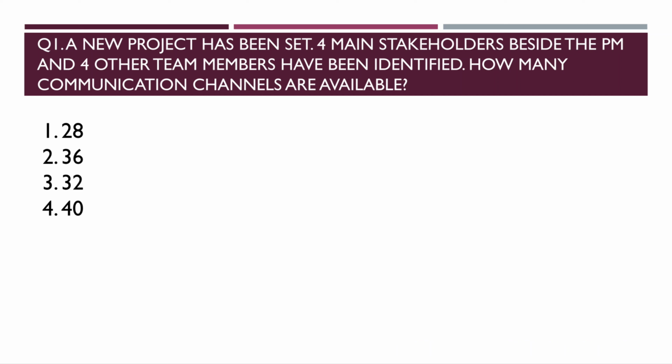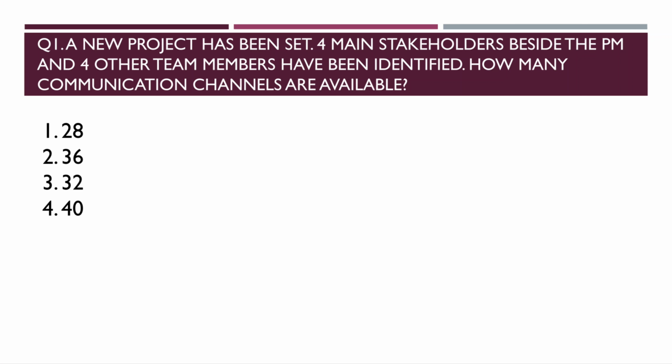So question number 1 is: a new project has been set. 4 main stakeholders beside the project manager and 4 other team members have been identified. How many communication channels are available? I remember that I have seen this question in my exam. I am not sure about the numbers, but the exact question was there.